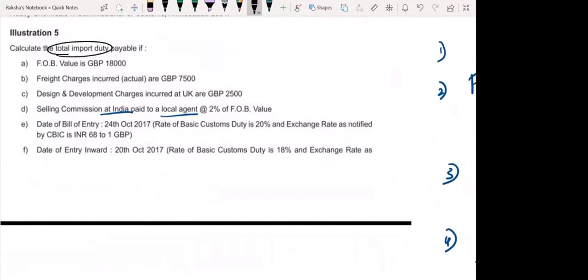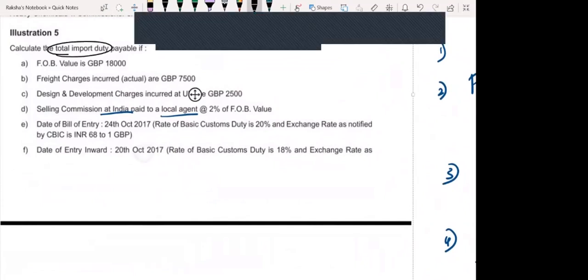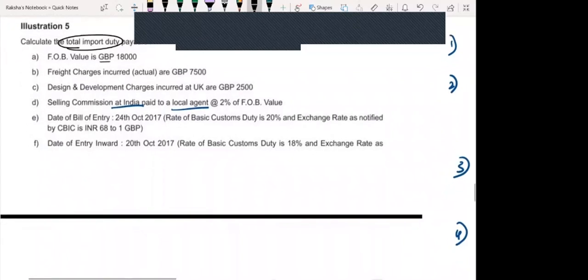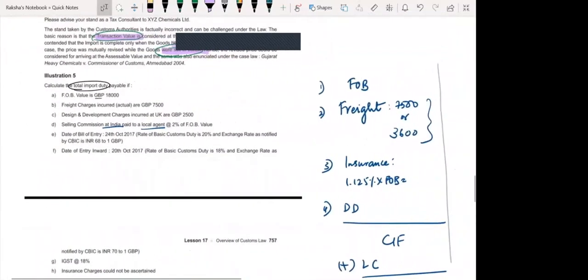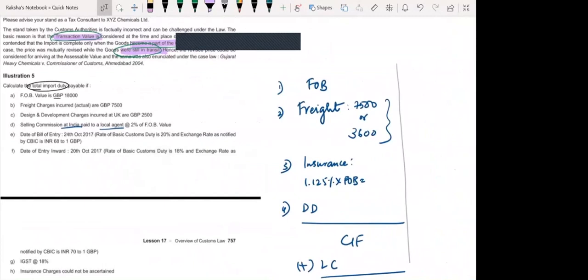What are they asking you in this question? Total import duty. Okay. FOB value of GBP 18,000. GBP is British Pound Sterling. So this is a currency for UK. You know that. Okay. Now they have given you FOB. So what have they given you?